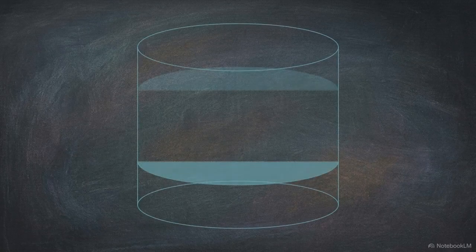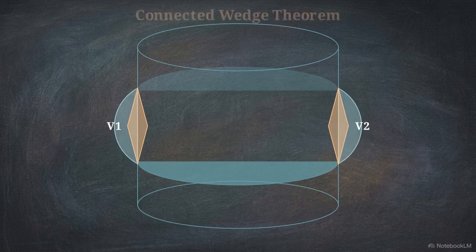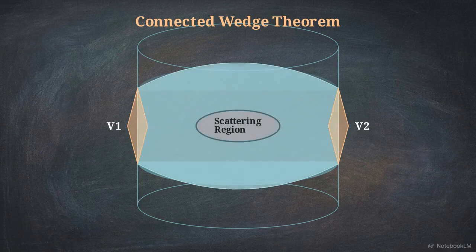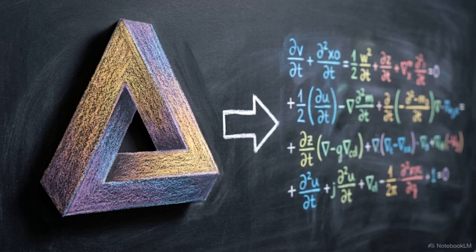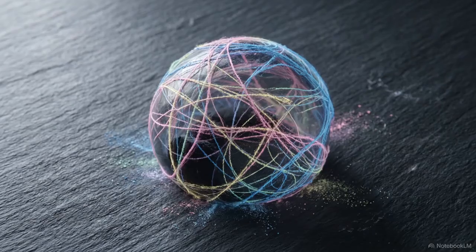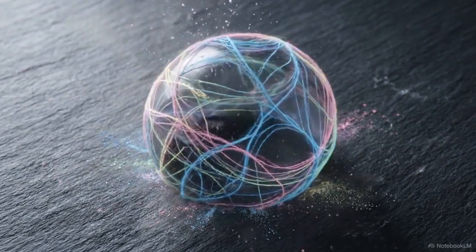On this 3D cylinder, we define diamond-shaped boundary regions V1 and V2 by intersecting the input futures with output pasts. This sets up Alex May's connected wedge theorem. The existence of a bulk scattering event forces V1 and V2's entanglement wedges to physically connect. This geometric connection requires a mathematical translation. A connected wedge establishes a hard lower bound on the boundary mutual information, specifically scaling as order 1 over Newton's constant. The topological rules of bulk spacetime dictate a minimum threshold of quantum entanglement resources on the dual boundary.